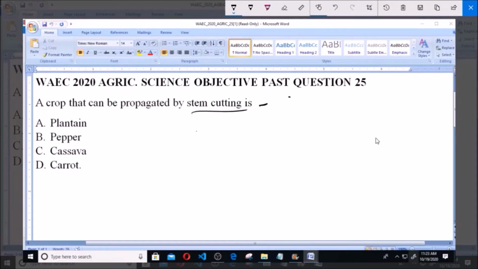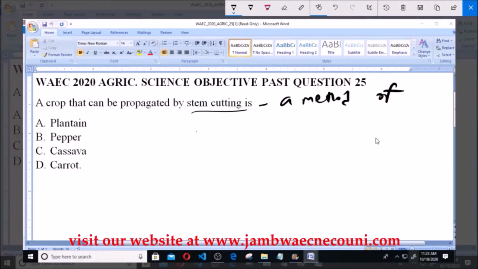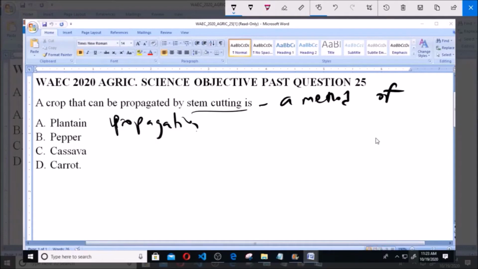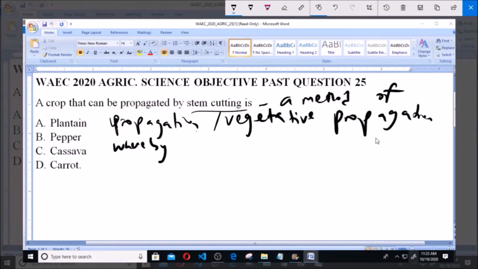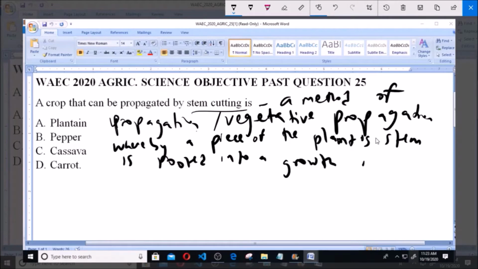refers to a method of propagation, or you can say a method of vegetative propagation, whereby a piece of the plant stem is rooted into a growth medium, such as moist soil. So that is stem cutting.